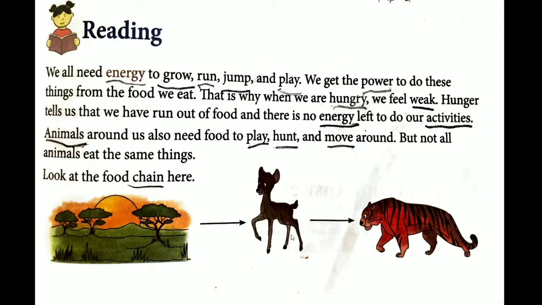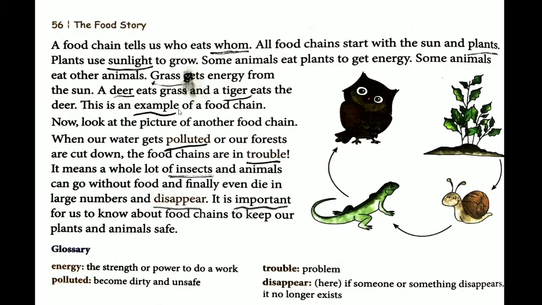So my dear kids, in other words, we can say that a process of one organism eating the other and in turn being eaten by the other is known as food chain. That is, अगर एक organism है, एक animal है, वो क्या खाता है और उसको in turn कौन खाता है? If we study about this chain, that chain is known as food chain.